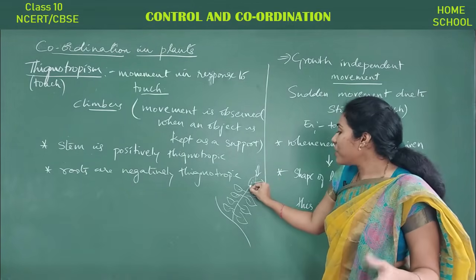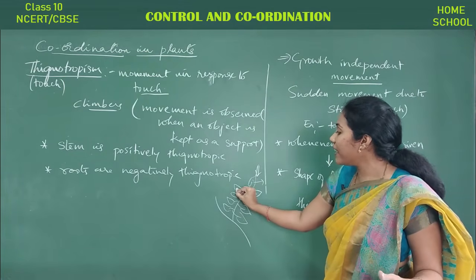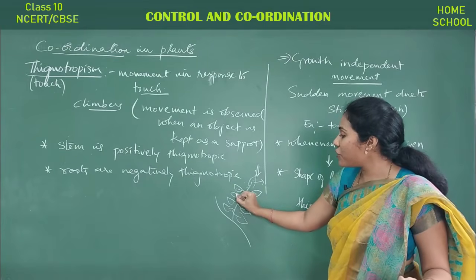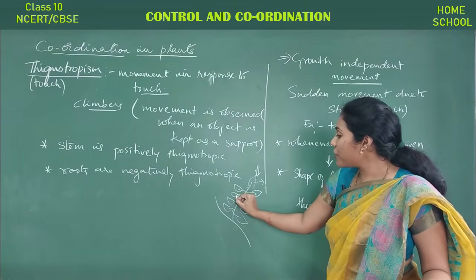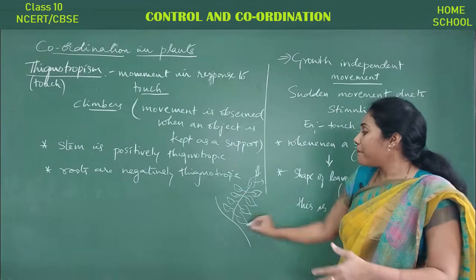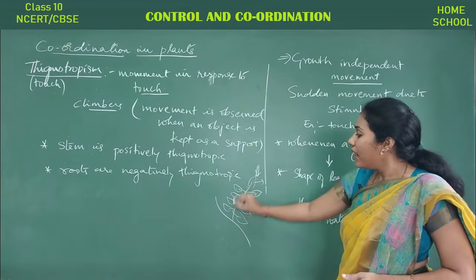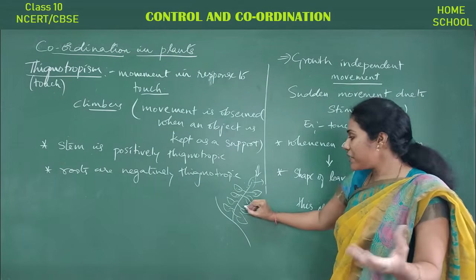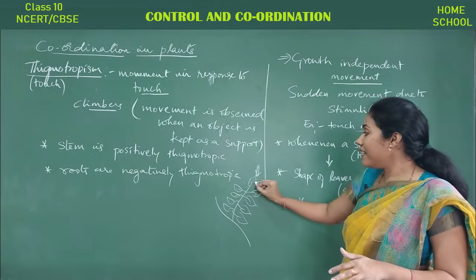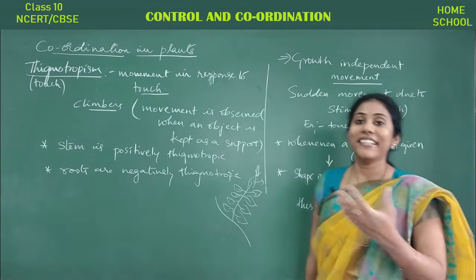Okay, and the information goes to this leaf also. The moment information goes to this leaf, water content is lost in this leaf and it shrinks. And later information goes to this leaf. The moment information goes to this leaf, water content in this leaf is lost and it gets shrunk. Like that, all the leaves, see, you are actually touching this leaf, but these leaves are also shrinking in size. It's because they are losing the water content. Who is telling them to lose the water content? Maybe some information getting passed from this leaf to another leaves also.